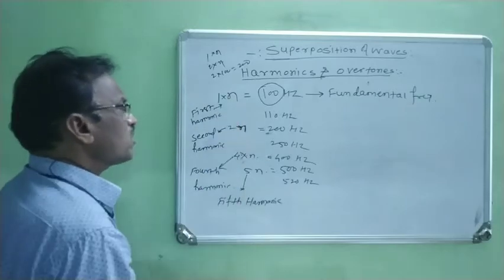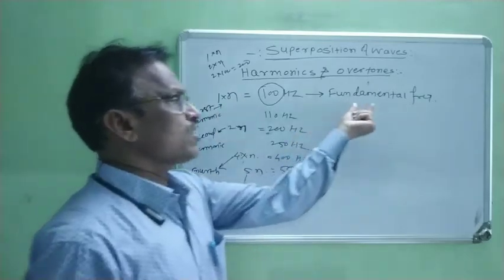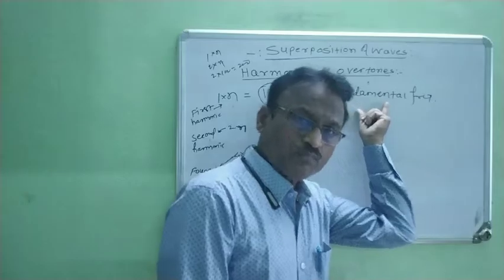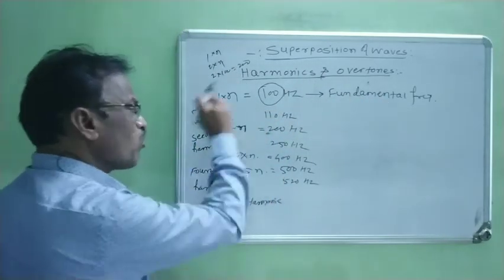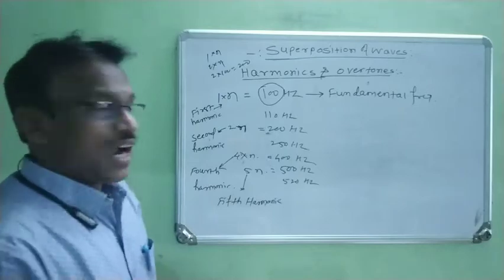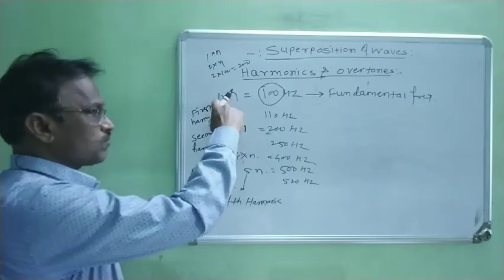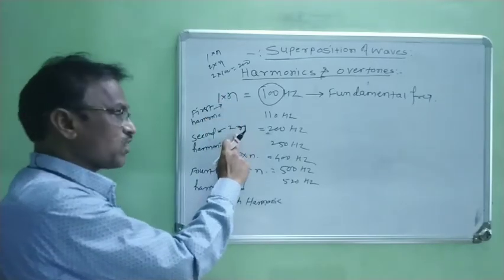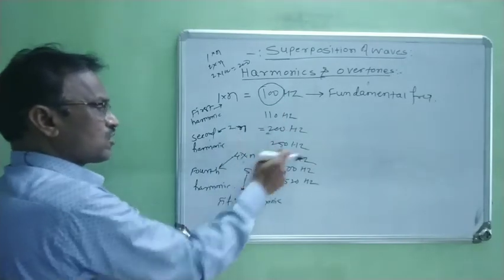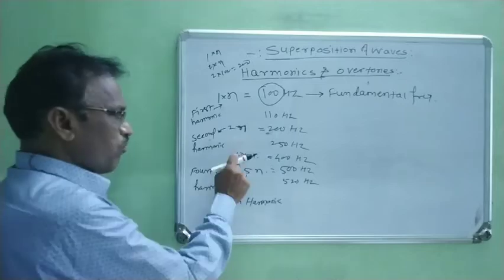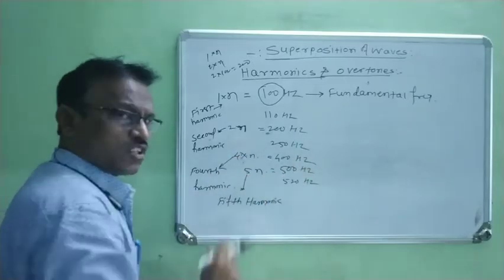Now, the first harmonic is always the fundamental frequency, right? But when we observe any sound wave traveling through a medium, the first harmonic is present, the second harmonic is present, but the third harmonic is absent. The fourth is present, the fifth is present.